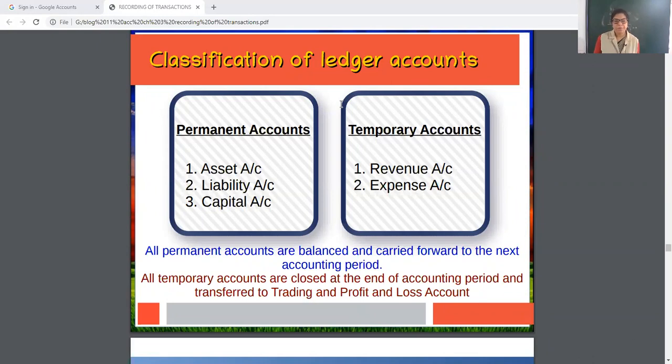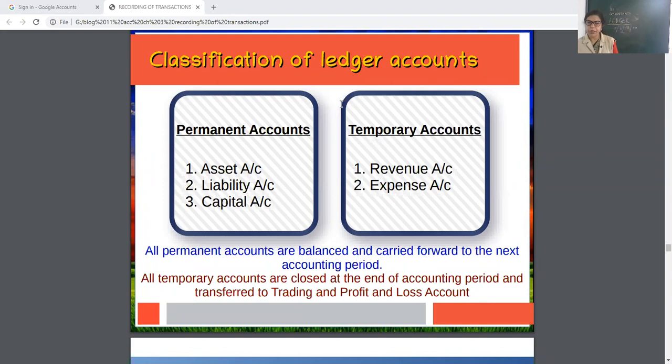Yes, note down. Then all the temporary accounts are closed at the end of the accounting period and transferred to the trading and P&L account. Now you will ask what the trading account is, what the P&L account is. See children, the trading account is prepared to know the gross profit or gross loss, and the profit and loss account is prepared to know the net profit and net loss.